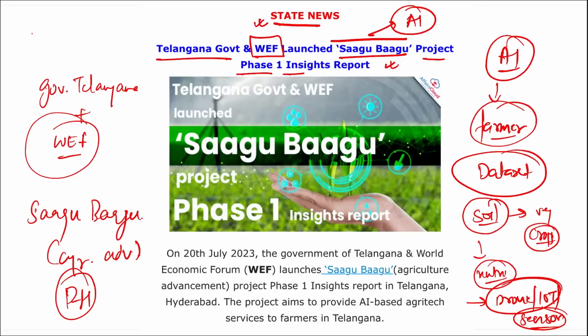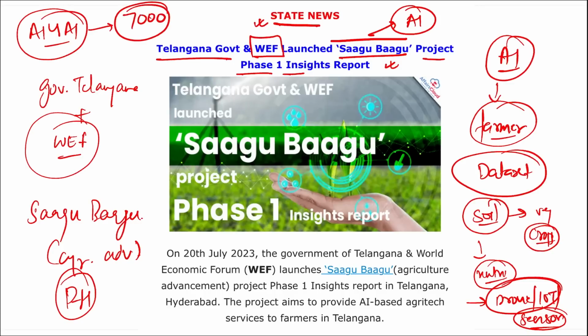And under this, almost 7,000 chili farmers benefited in the state of Telangana. The project was initiated in 2022, and it is implemented by Digital Green with support from the Bill and Melinda Gates Foundation also. So Sagu Bagu in Telangana was launched along with the World Economic Forum. It is to incorporate AI for agriculture innovation, and with the help of artificial intelligence, farmers will benefit. More than 7,000 chili farmers have already benefited from this project in Telangana.